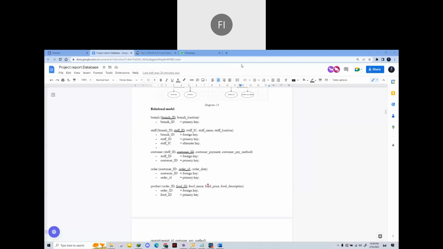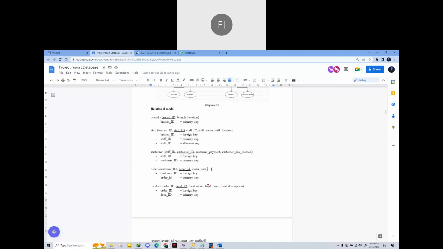Next, order. For the order, the attributes are customer ID and order date. Foreign key for this table is customer ID, primary key is order ID.